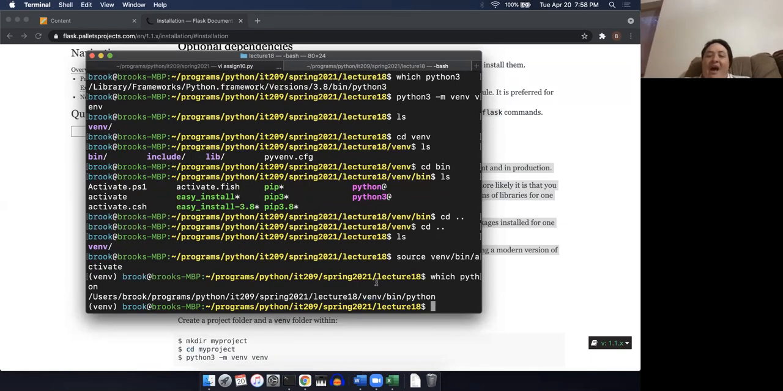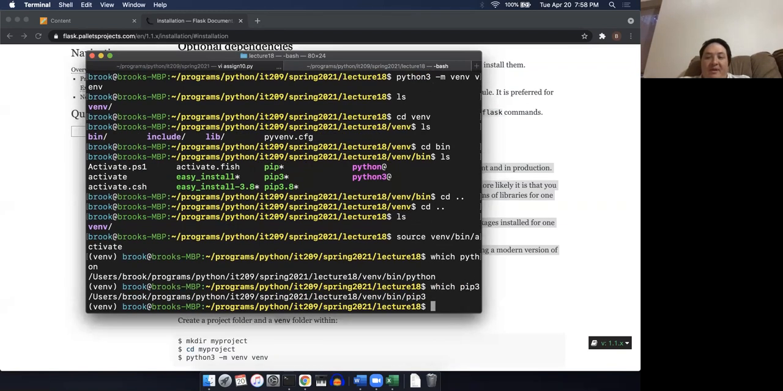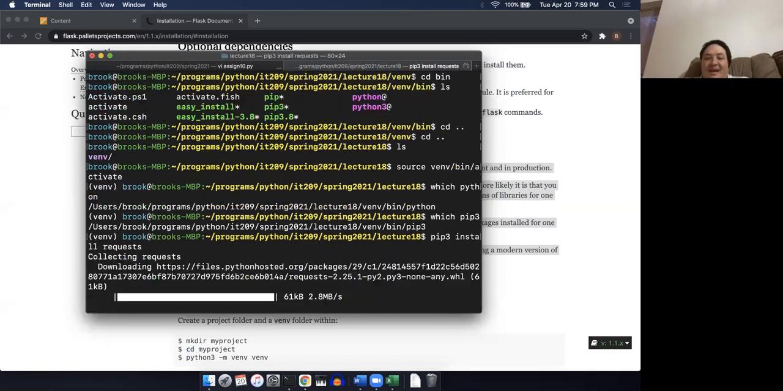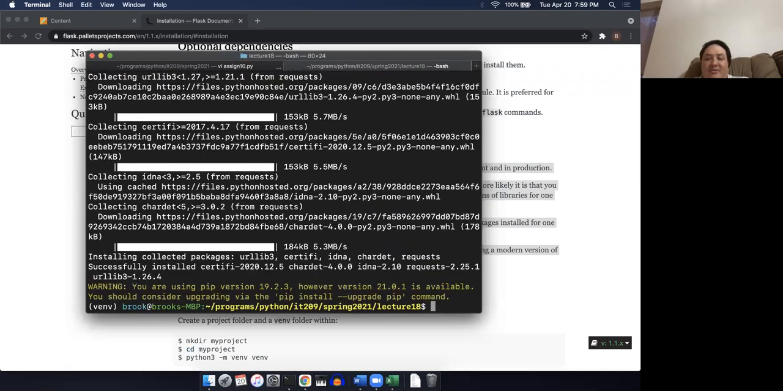So now that I'm using this specific Python, I can go ahead and install whatever I need. Like if I need requests, I can use pip3. That's the other thing: if I do which pip3, I'm using the pip3 in this directory. So I can do pip3 install requests. We used requests in the last assignment. There we go, it downloads a bunch of stuff, and I'm done. I have requests.